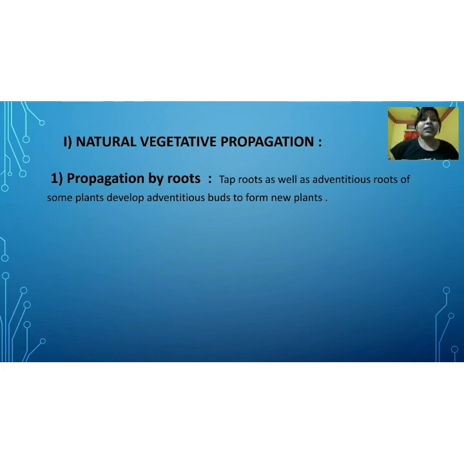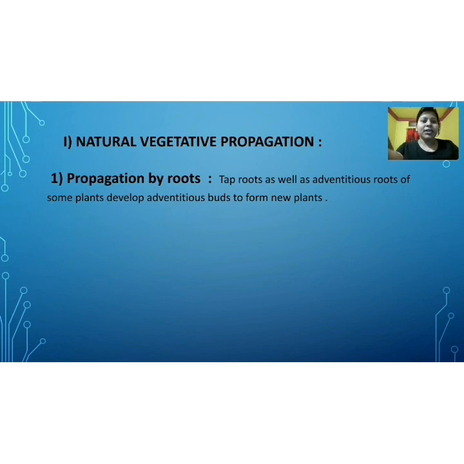Number 1 is propagation by roots. Already we have learned about roots, different types of roots and functions of roots: tap root, adventitious root, and fibrous root. Propagation by roots means that through roots, which are a vegetative part of the plant, they may increase their number.